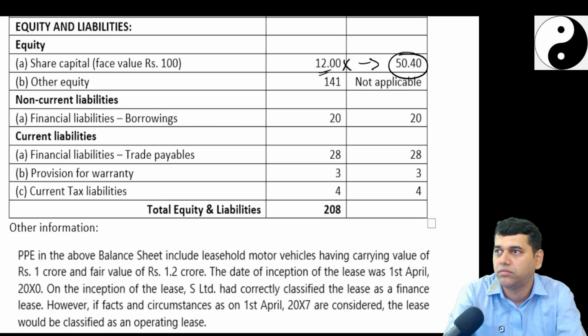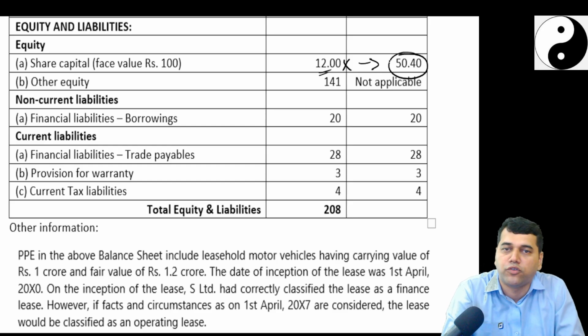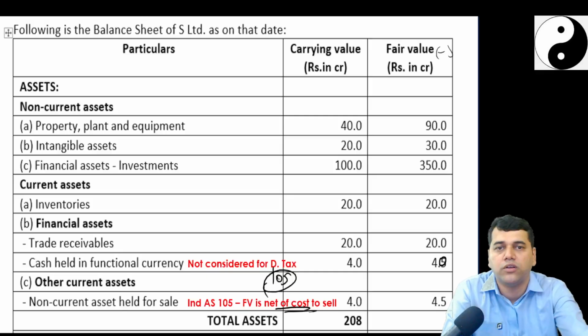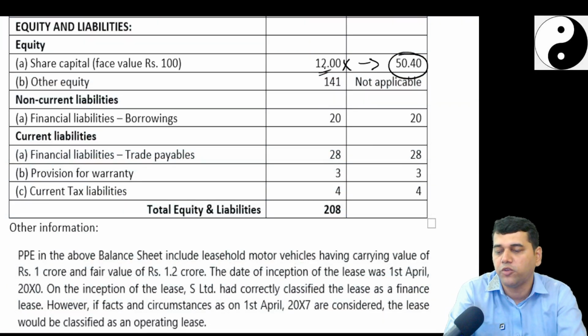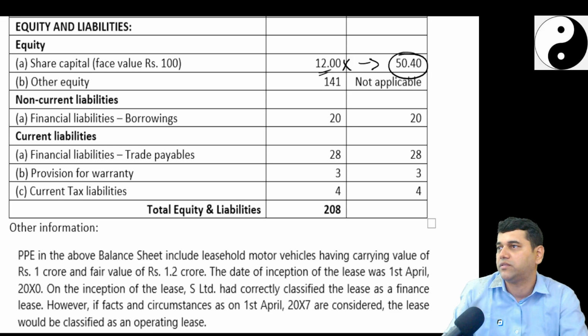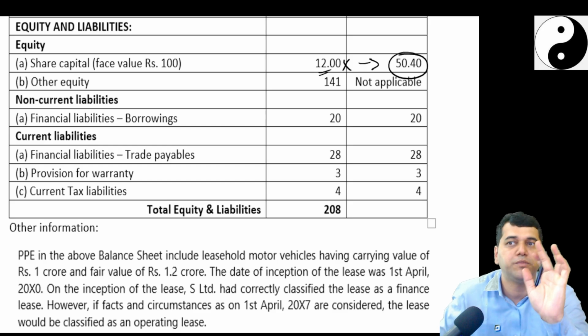We don't know, because they said fair value. How did you get the fair value? By multiplying the number of shares into the fair value. How many shares do you have? This is rupees in crores. 12 crores divided by the 100 rupees face value gives 12 lakh shares. So 50.4 crores divided by 12 lakhs gives you 420 rupees. That means the market price must be 420.